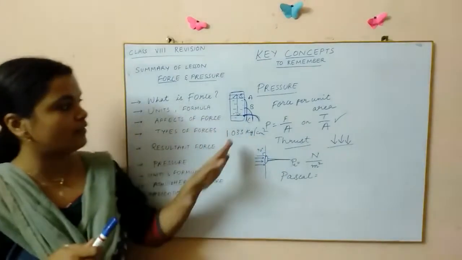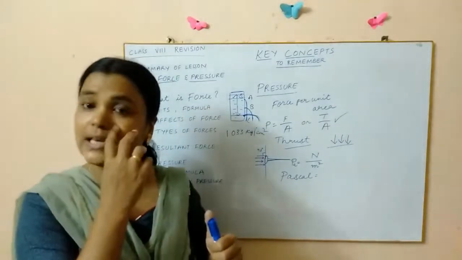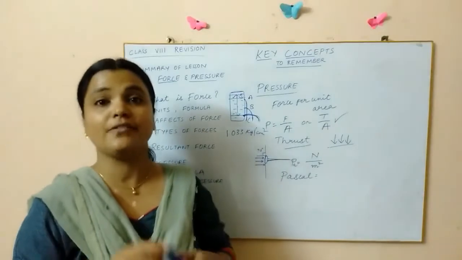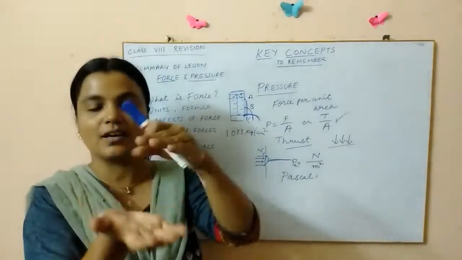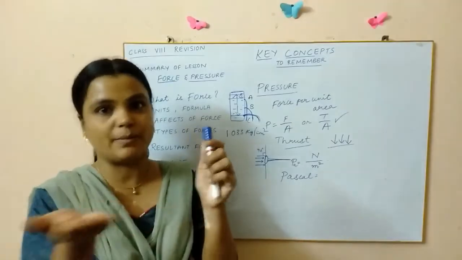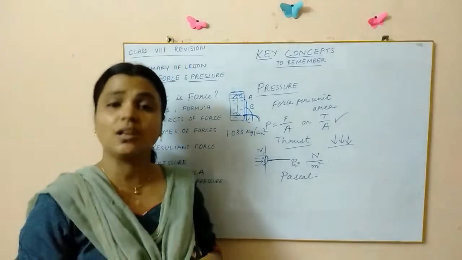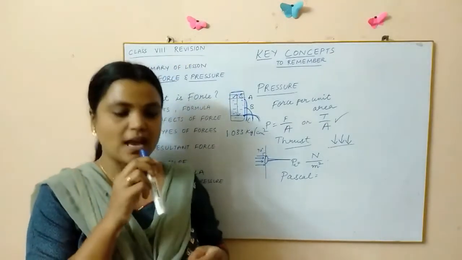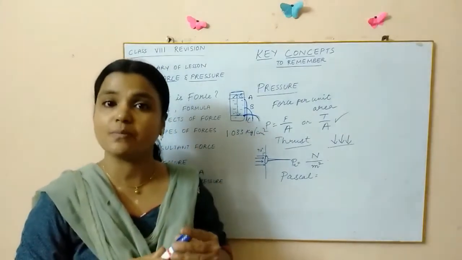It is so huge, and we have seen some examples also, like the rubber suckers. They also work on the principle of atmospheric pressure. And we have seen that activity of flipping the glass tumbler down with a cardboard or a piece of paper down. It doesn't fall down because it is held in that position by the atmospheric pressure. And even sucking with the help of a straw also involves atmospheric pressure, children.